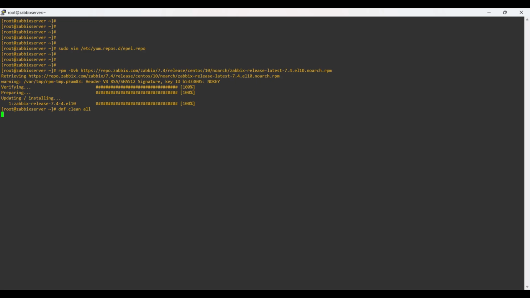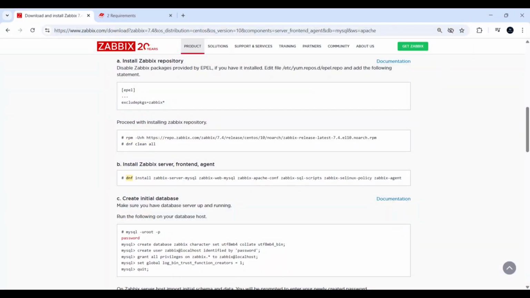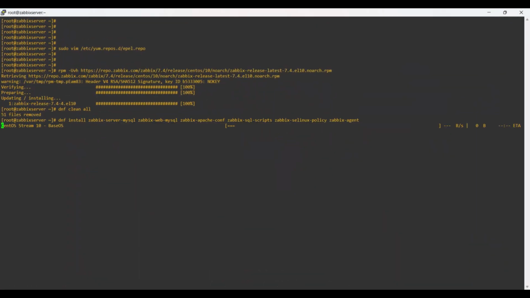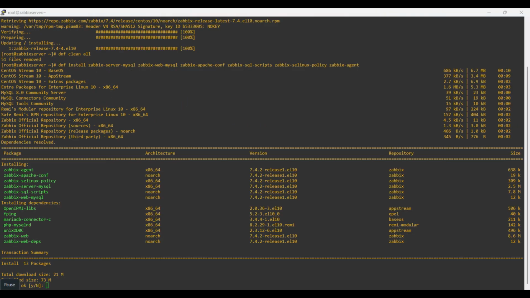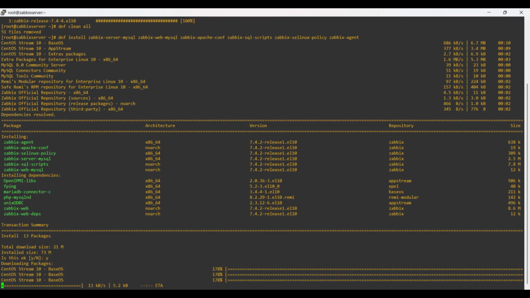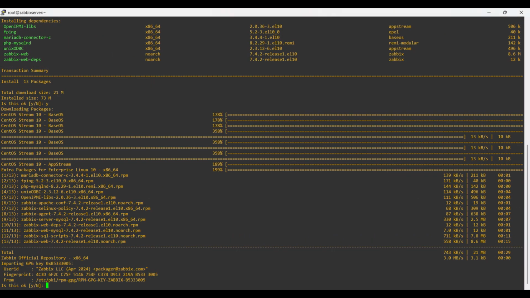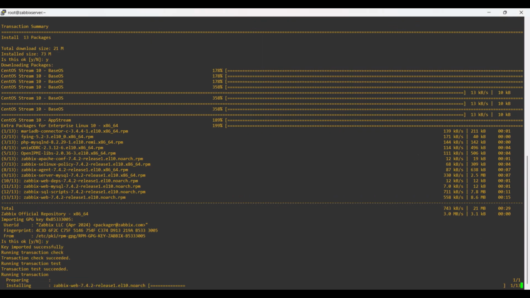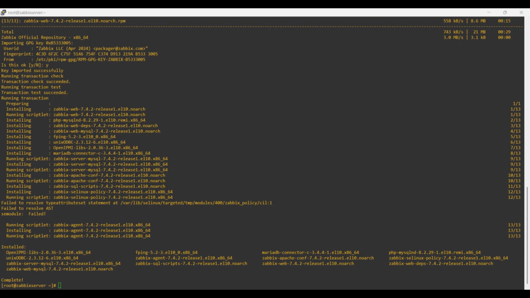After downloading the RPM files, enter the dnf clean all command. Then, enter the Zabbix server and agent installation command from the website. Now, installation has successfully started. Here, you can see the installation completed successfully without any errors.